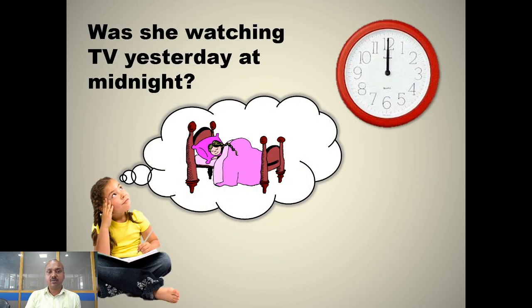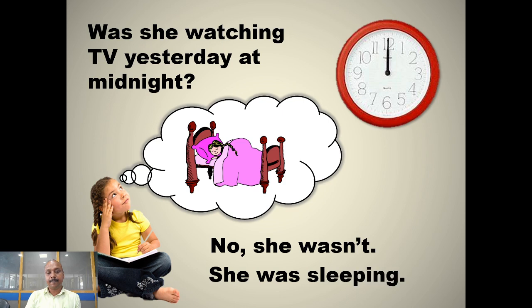Right? Was she watching TV yesterday at midnight? So this is verbal question. We have started the sentence with an auxiliary verb was. So the answer for this question is either yes or no. No, she wasn't watching TV at midnight. Or you can answer, yes, she was watching TV yesterday at midnight. So these two are the possible answers for this question.